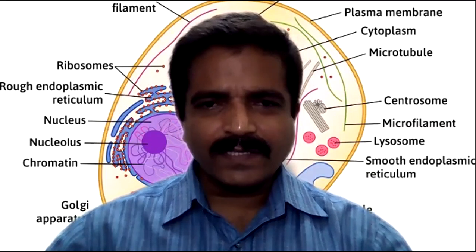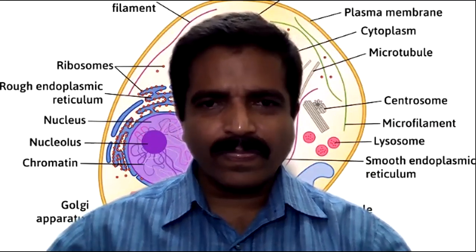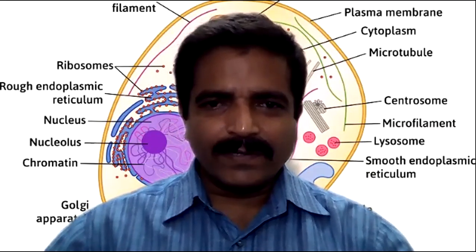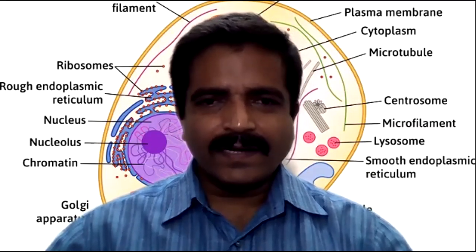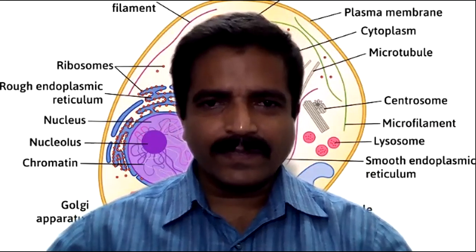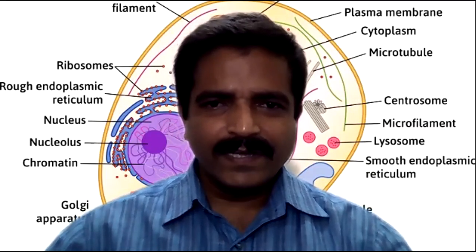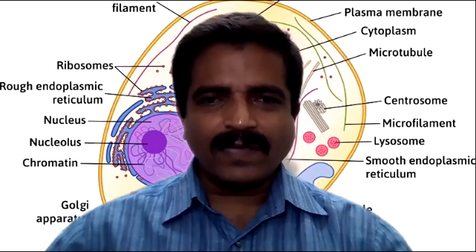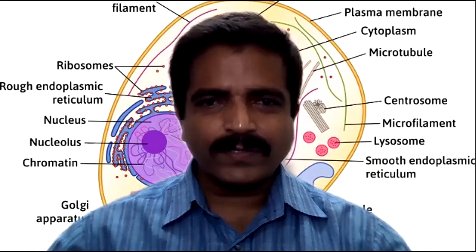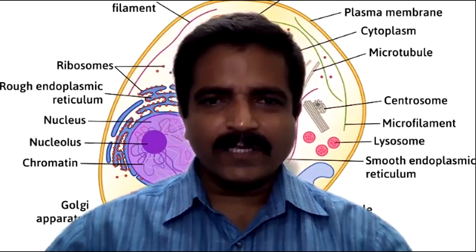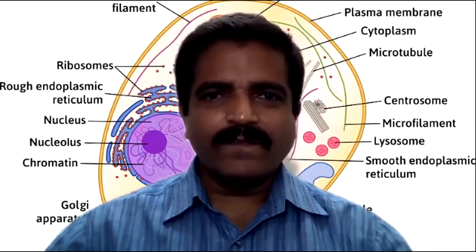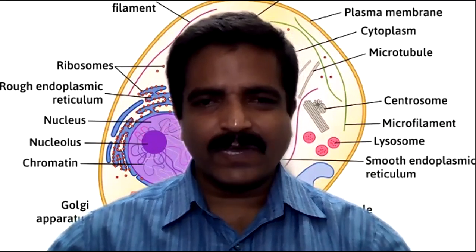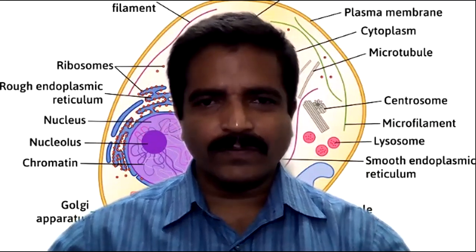In the previous classes, we discussed the evidences from fossils, called paleontological evidences, the evidences from anatomy, that is anatomical evidences, and the evidences from embryology, that is embryological evidences. Lastly, today we are going to discuss the evidences from cell biology, molecular biology, and physiology.